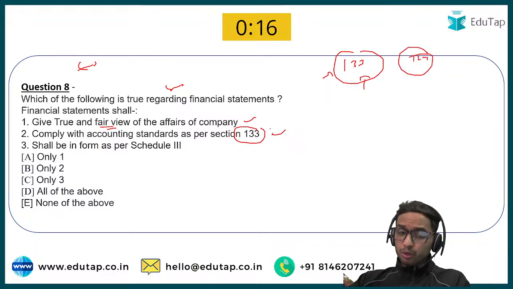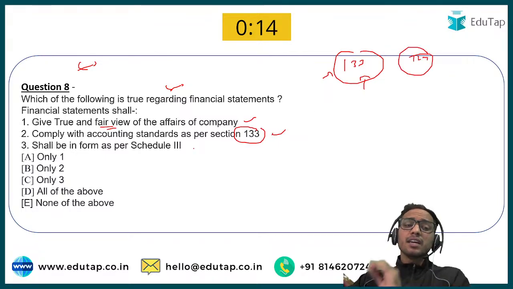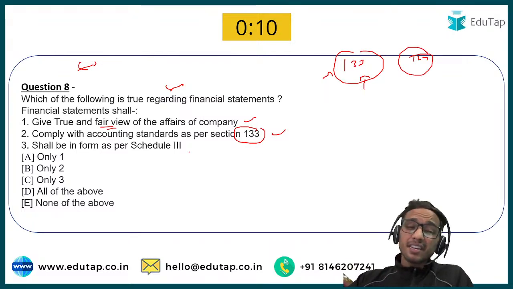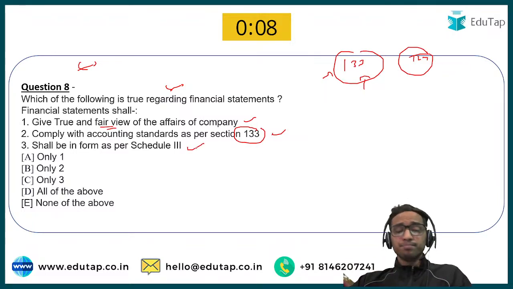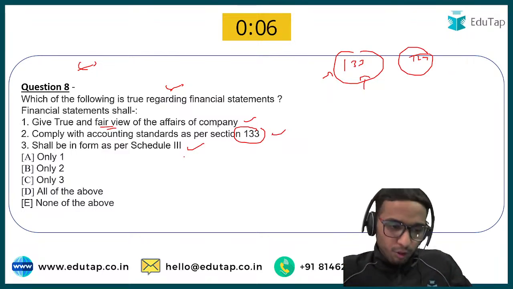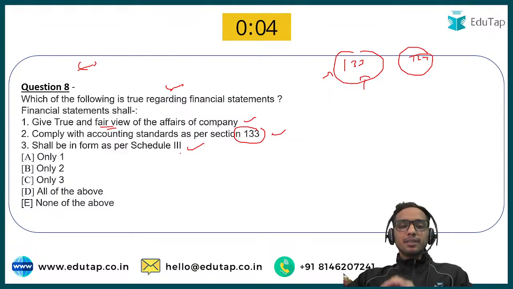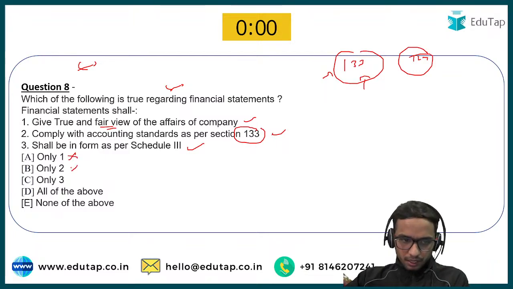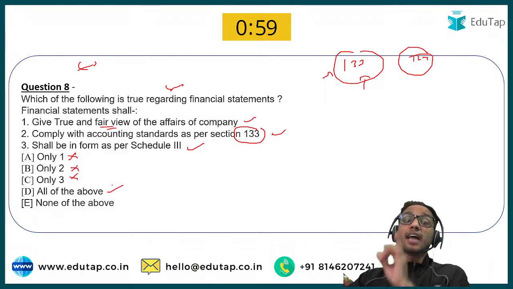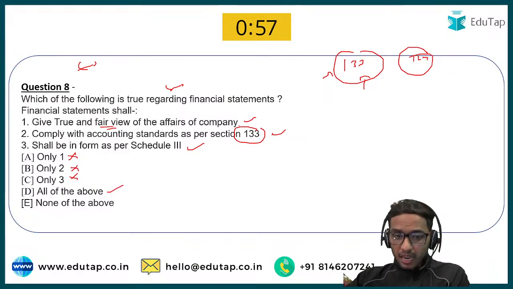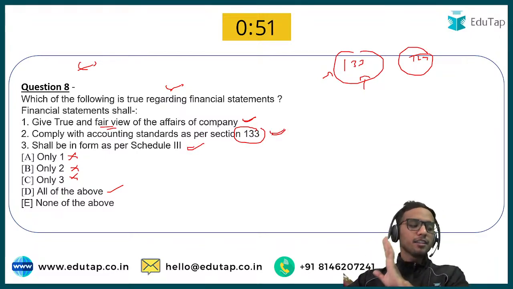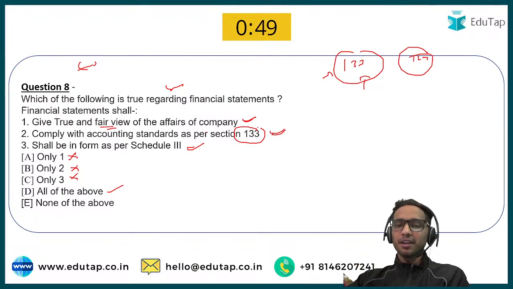Now, option number 2 is also correct. Option number 3 says, it shall be in the form of as per schedule 3. That is very easy. You all know schedule 3 is mandatory. So the correct option would be option number C. No, not option number C. Option number 1 is incorrect. 2, 3. Option number D, that is all of the above, because I have ticked in each and every sentence. So the correct option would be option number D, and I can see again in this question most of you are correct and very very good.